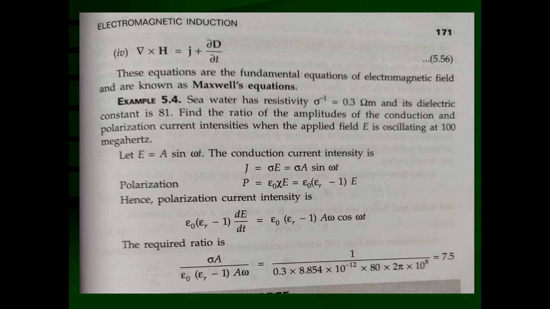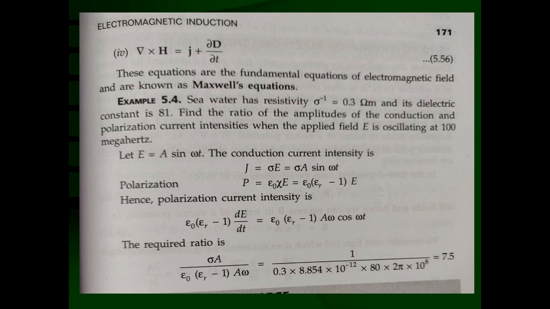What is the polarization density? You have studied in previous classes that P is equal to epsilon 0 chi E, where chi is the electric susceptibility, and there is a relationship between electric susceptibility and the dielectric constant: chi is equal to epsilon r minus 1. Epsilon r, the dielectric constant, is equal to 81. So epsilon r minus 1 is 80. Epsilon 0 is the permittivity of vacuum, multiplied by the electric field.